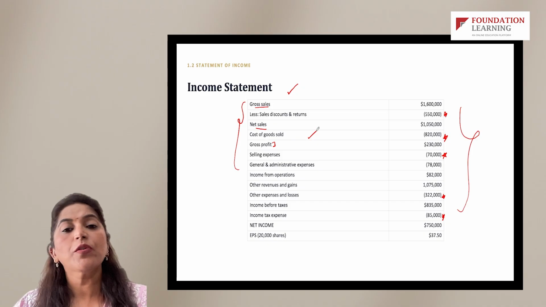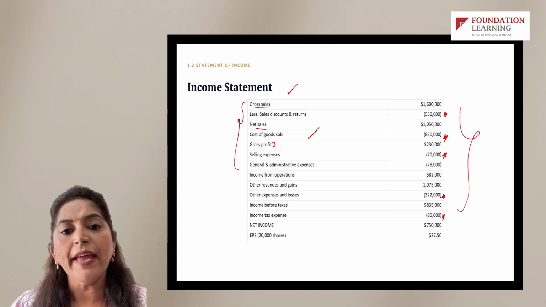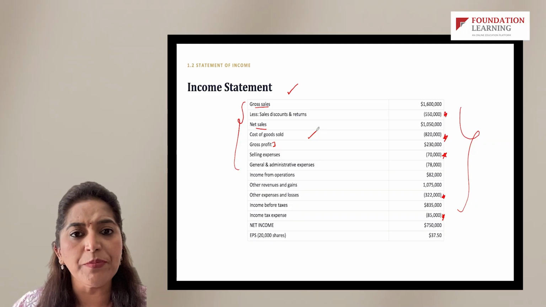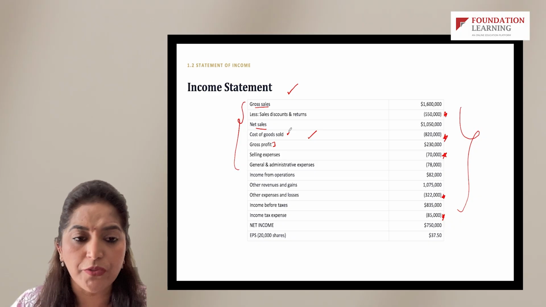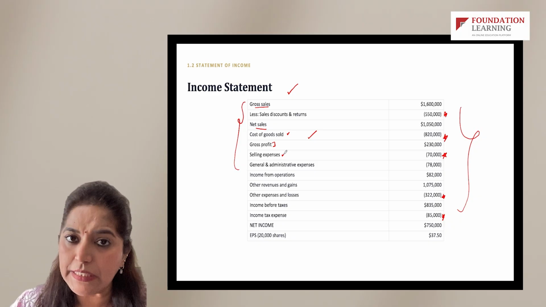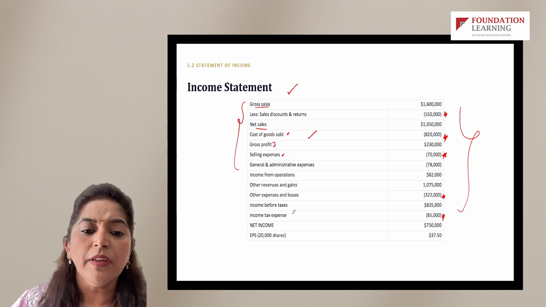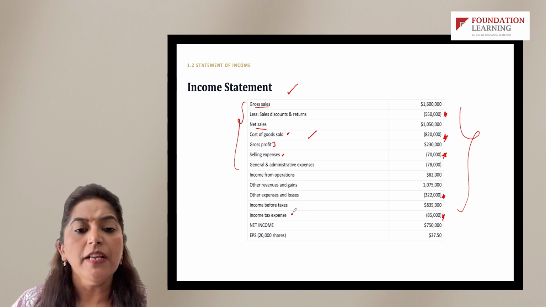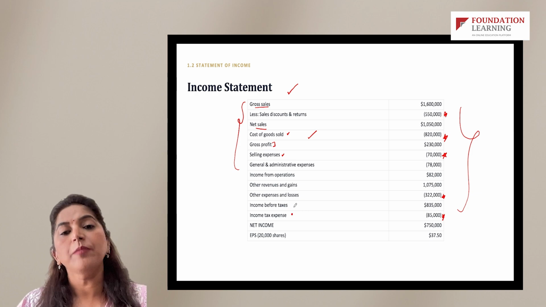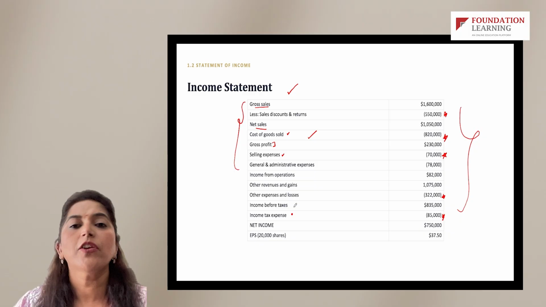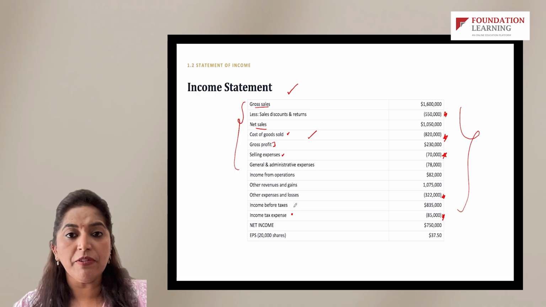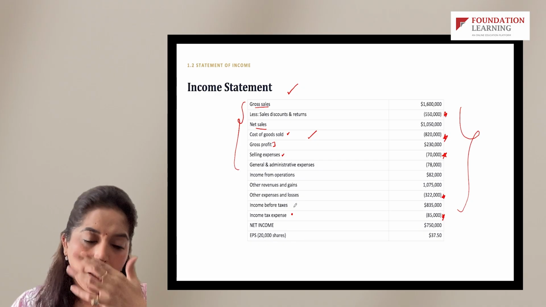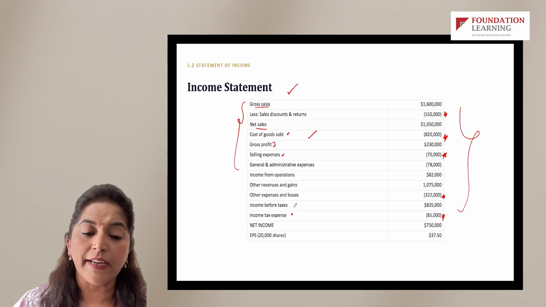And when we look into MCQs, you can expect standalone MCQs, which might ask you to calculate, for example, what is cost of goods sold, what is the total selling expenses in the given year, or what is the income tax expense for the given year. So such questions, independent, can be tested in the examination. We cannot rule out the possibility, but the possibility of you being required to create an income statement from start to finish is not there. So they cannot ask you to create that.